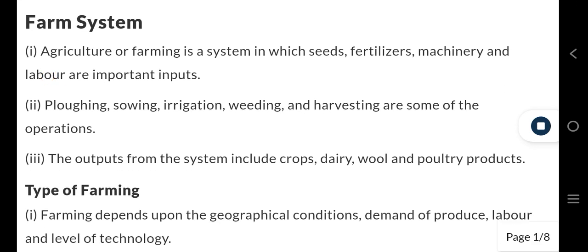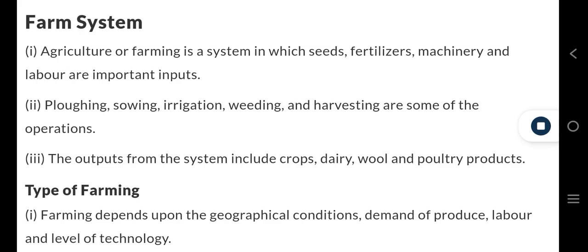Farm system. 1. Agriculture or farming is a system in which seeds, fertilizer, machinery, and labor are important inputs. 2. Plowing, sowing, irrigation, weeding, and harvesting are some of the operations. 3. The outputs from the system include crops, dairy, wool, and poultry products.